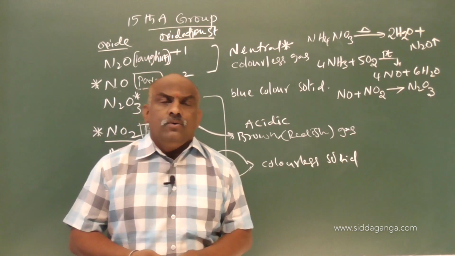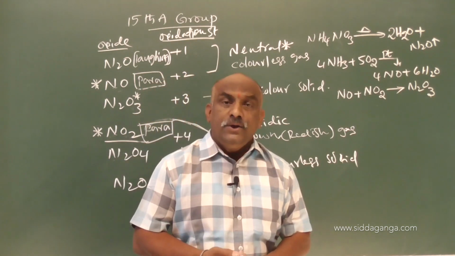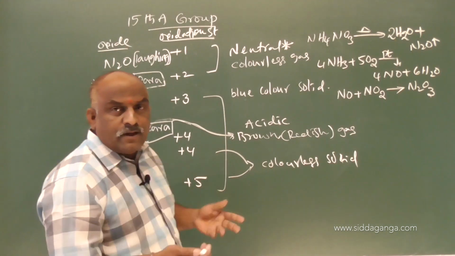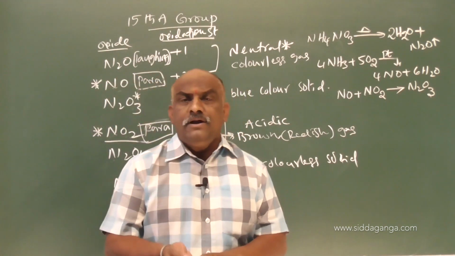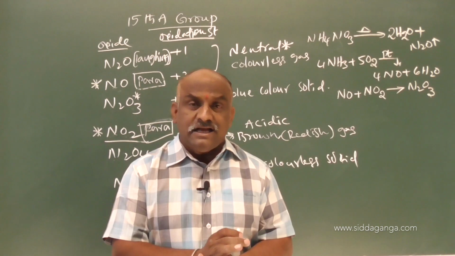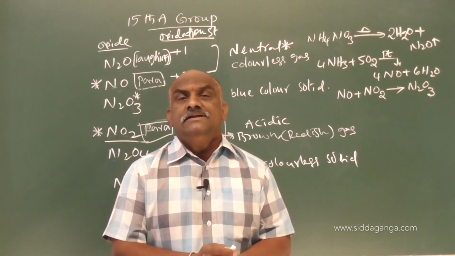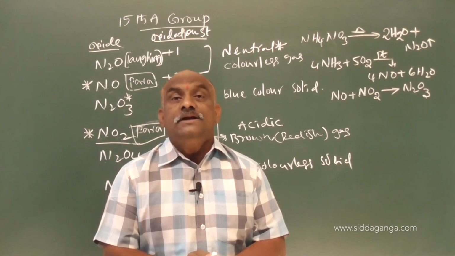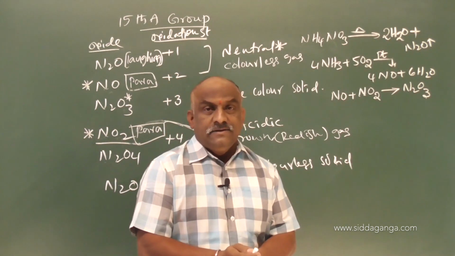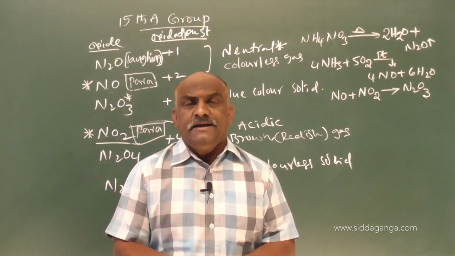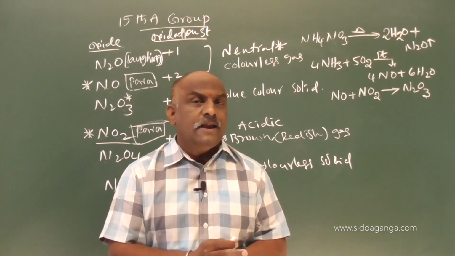NO plus NO2 gives rise to N2O3. Well, coming to the fourth one, NO2. How to liberate NO2? Already we know in the laboratory different types of nitrate salts. On heating of nitrate salts, what gas does it liberate? Nitrogen dioxide gas. Calcium nitrate, magnesium nitrate, lead nitrate, different types of nitrate salts are available in the laboratory.